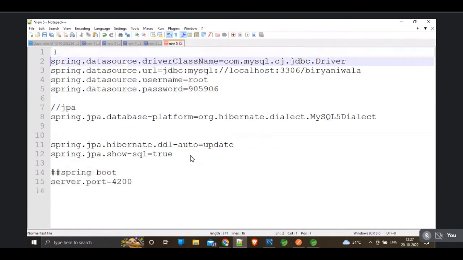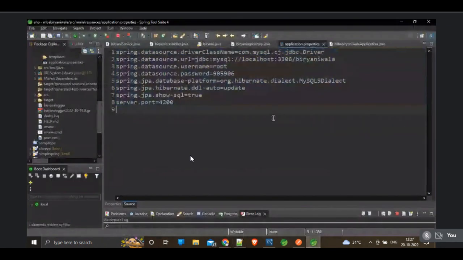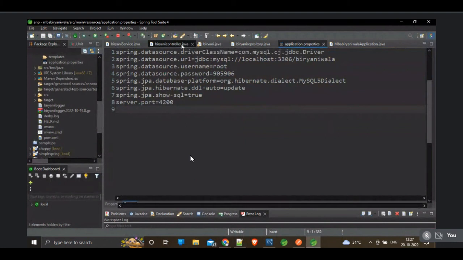Okay, these are SQL properties. Remember these properties. Guys, is this clear? Any doubt in connecting MySQL? So we are using the same application. We created the Biryani management software, the MBA Biryani wala project.